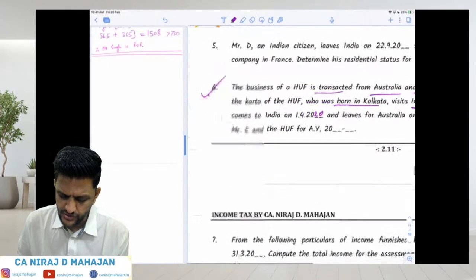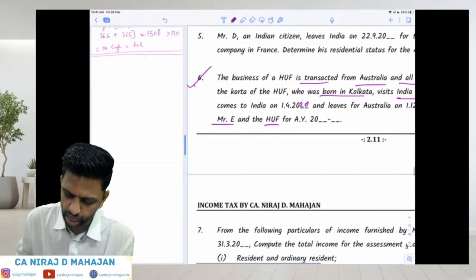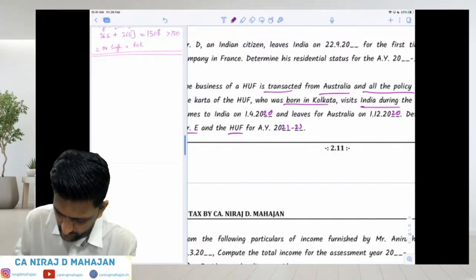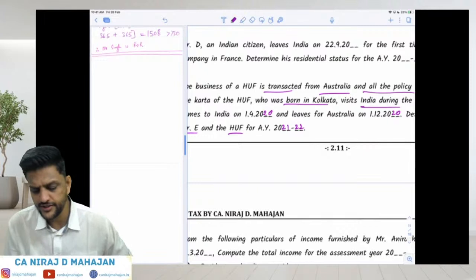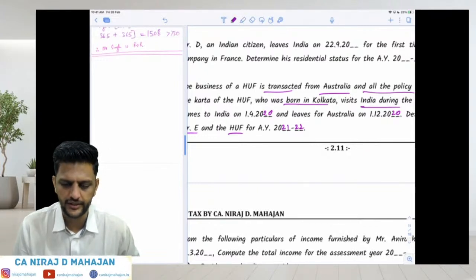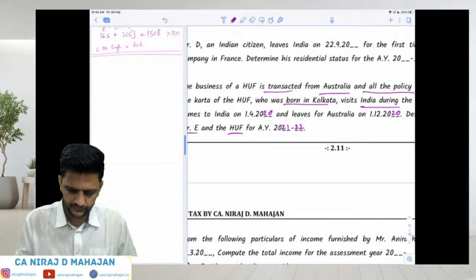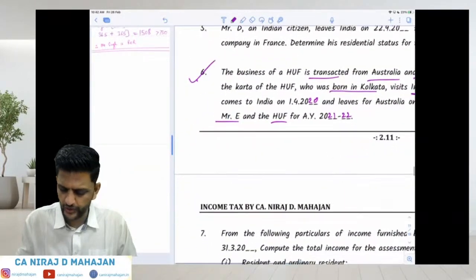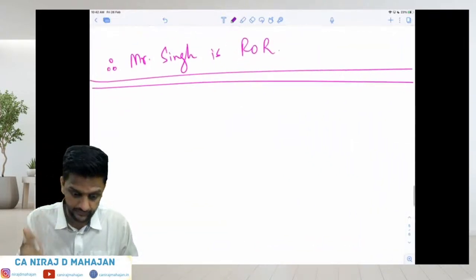Determine the resident status of Mr. E and HUF for the AY 21-22. Everyone okay till here? So dual questions are asked in this case: the resident status of HUF and the resident status of the Karta, Mr. E. Shall we solve? Will the answer be the same for both Mr. E and HUF?